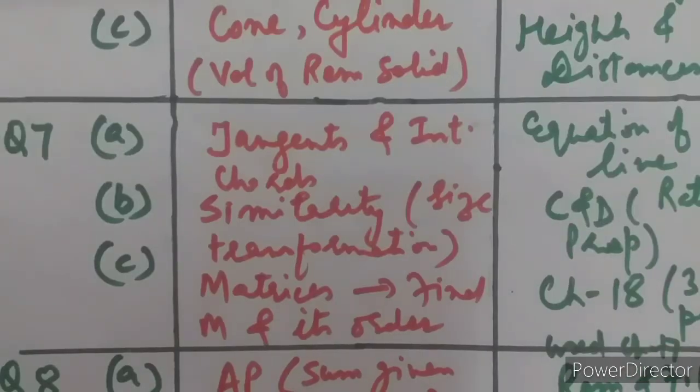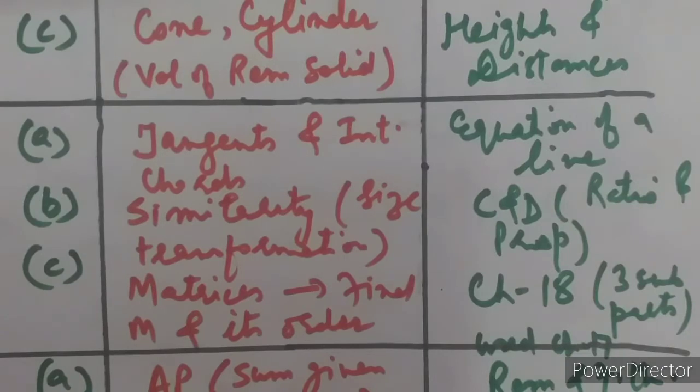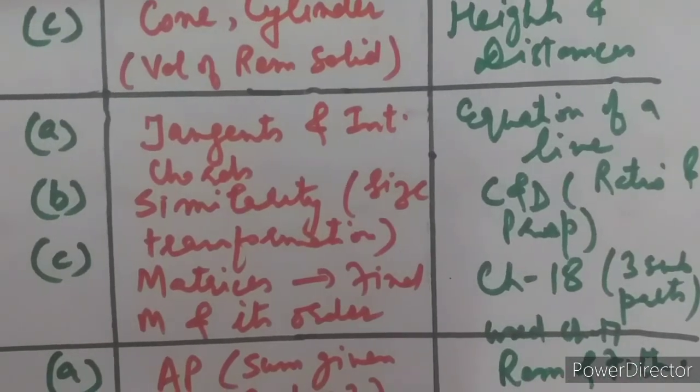Let us see now question number 7. In 2019, part A was from tangents and intersecting chords, a figure-based question where you were supposed to find 2 or 3 missing angles, right? Then in 2020, this was from equation of a line, a normal question.